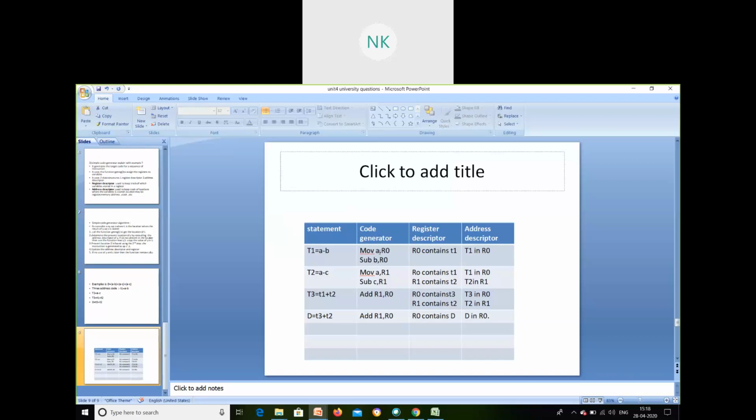So A is already there. I am moving B also and a subtract sign. So R0 will contain the final value of A minus B, which is T1. Correct? That I am putting in the register. The register R0 is containing which variable? T1 it is containing. What is the address descriptor containing? T1 in R0. The address we will not be knowing, because the computer, according to the memory locations, will be changing it.